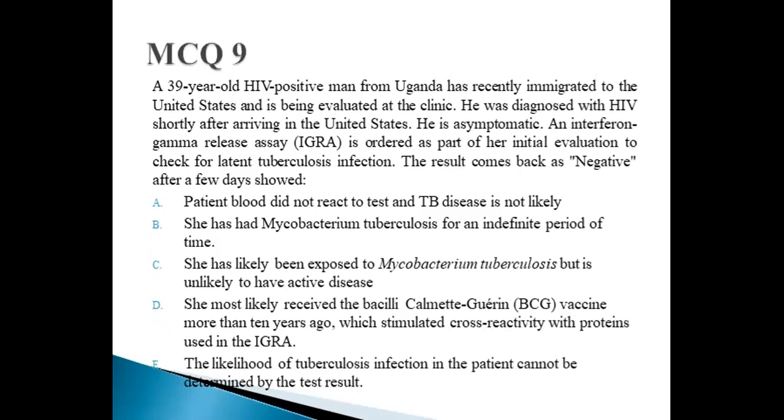Alpha will be the correct option, as the interferon gamma release assay is ordered for initial evaluation to check for latent tuberculosis infection, and the result comes back negative when the patient's blood does not react with the test, which shows that TB disease is not likely.